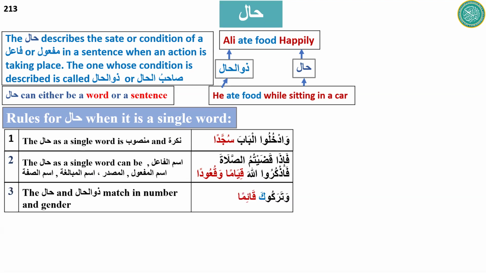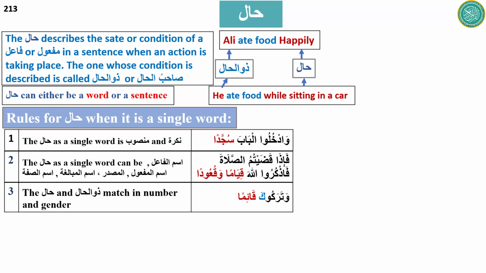So another condition is that hal and zulhal match in number and gender. In the above example, kadaitum is "you all", and qiyaman is a masdar. So the masdar can also be used in place of fa'il and maf'ul, even in plural form.